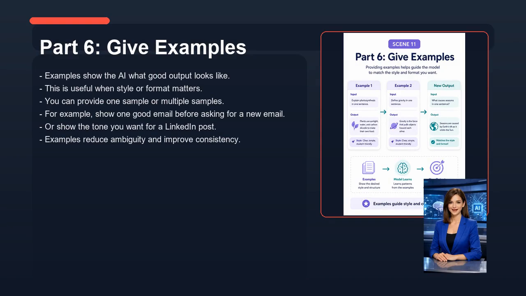Now let's look at part 6, give examples. Examples show the AI what good output looks like. This is useful when style or format matters. You can provide one sample or multiple samples. For example, show one good email before asking for a new email. Or show the tone you want for a LinkedIn post. Examples reduce ambiguity and improve consistency.